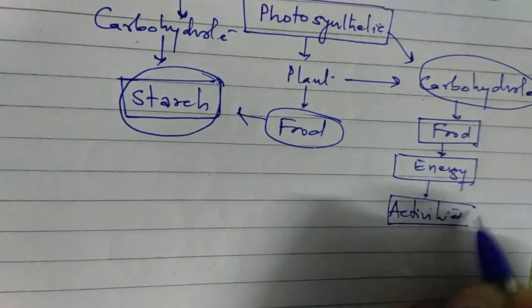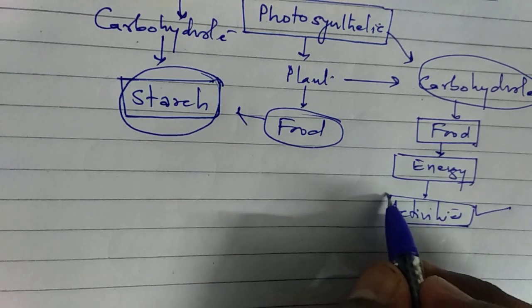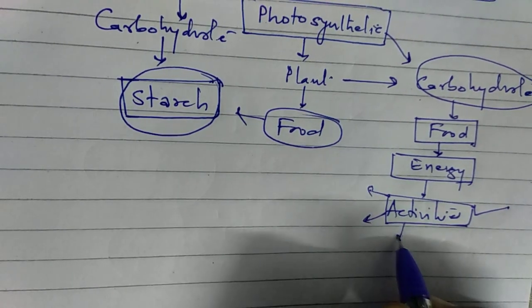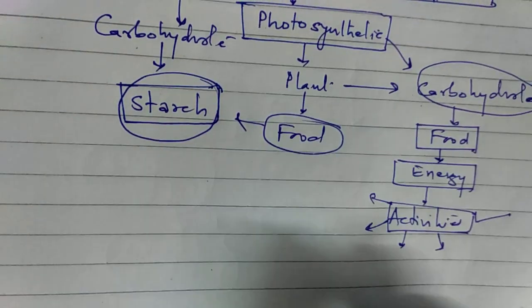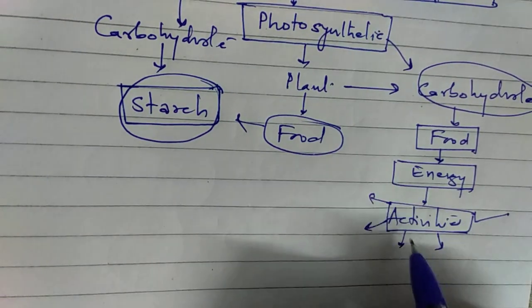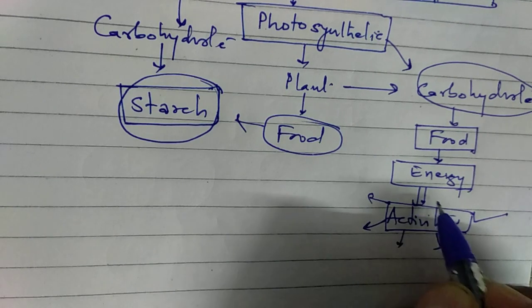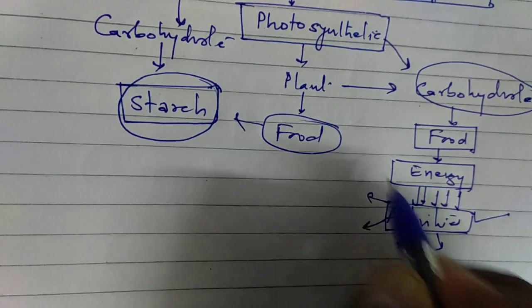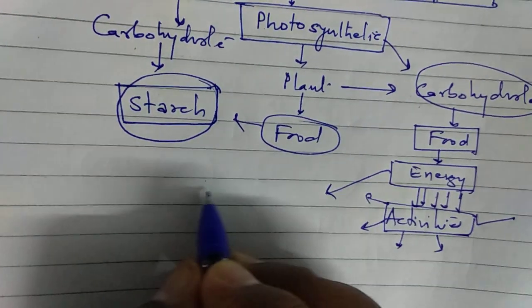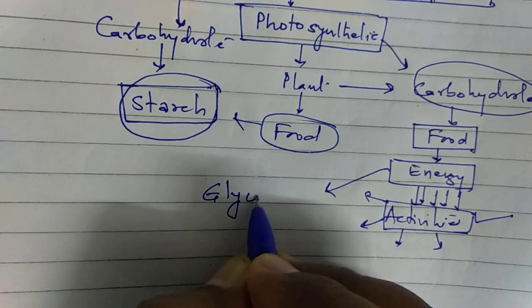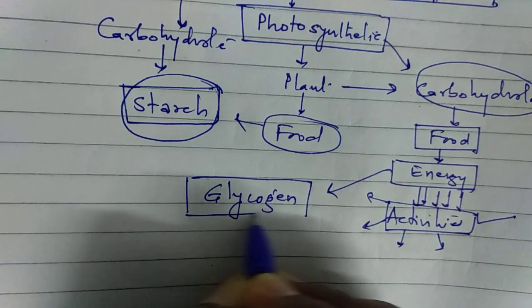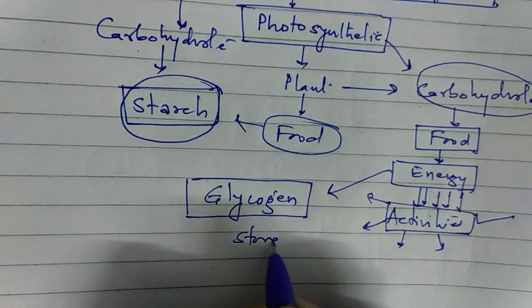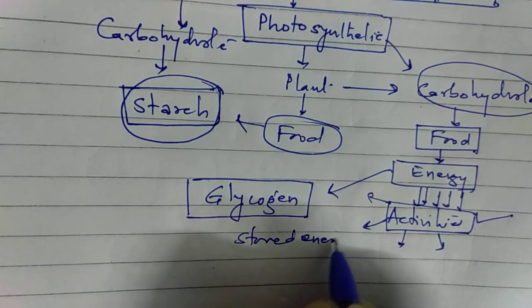and after completing these activities, like reading, writing, cycling, or growth and repair in the body, all those activities which we have already discussed, the left out energy is converted in the form of a substance known as glycogen, which is stored in our body. So stored energy or stored food.